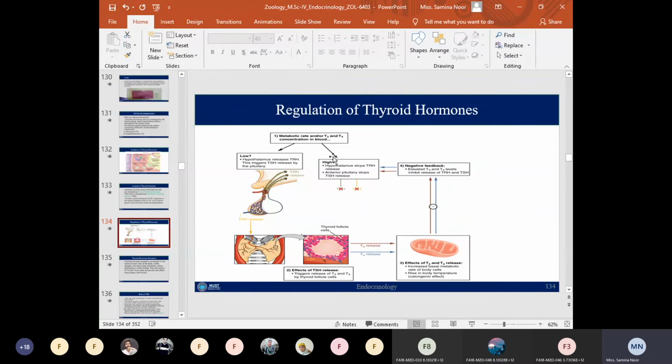Through this negative feedback control, the thyroid hormone secretions are regulated.